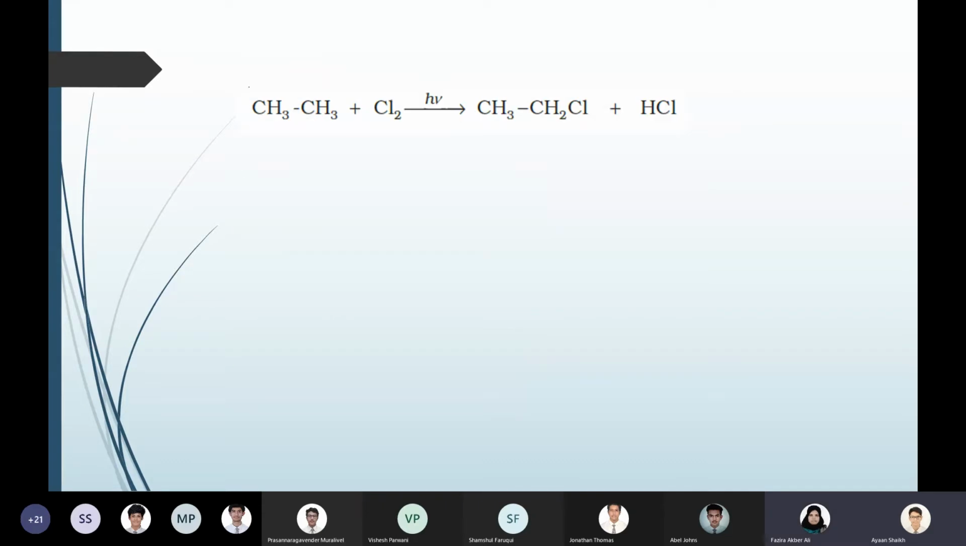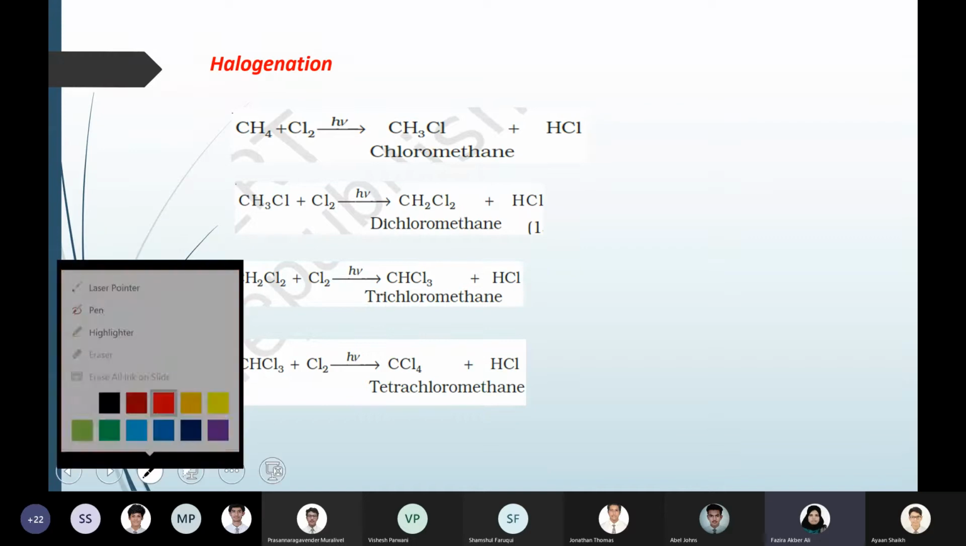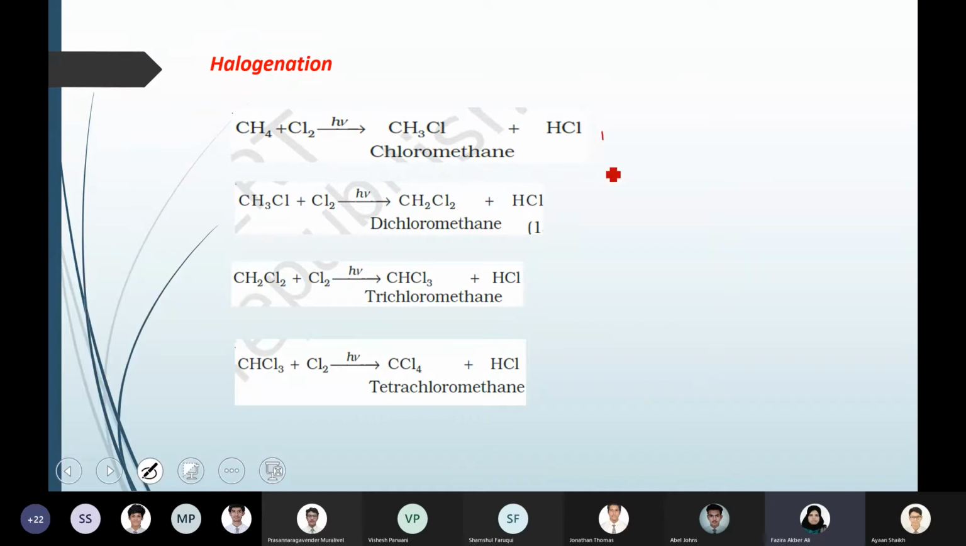Halogenation is like a chain reaction. In one step at a time, one hydrogen will be replaced with halogen, and the reaction may continue until all the hydrogen can be replaced with the halogen. So it's like a continuous chain reaction.